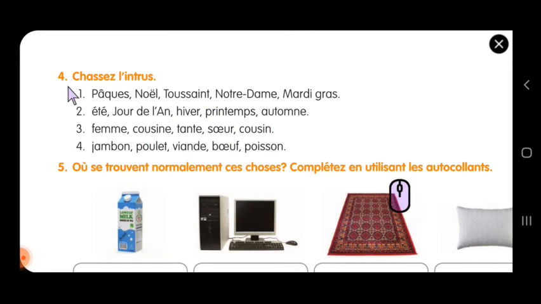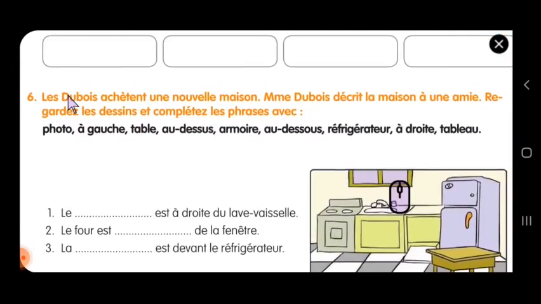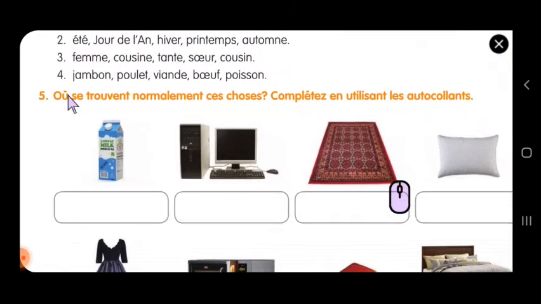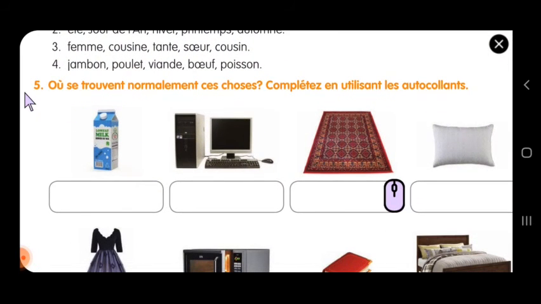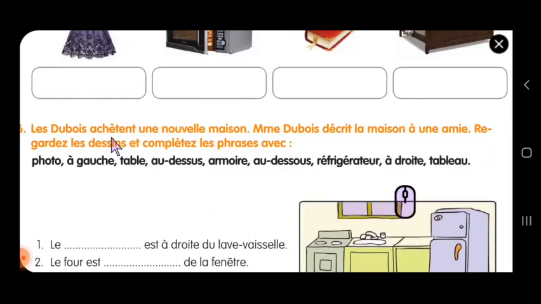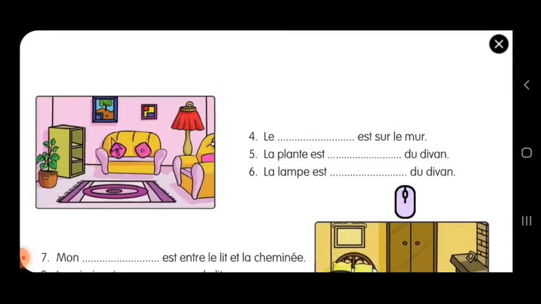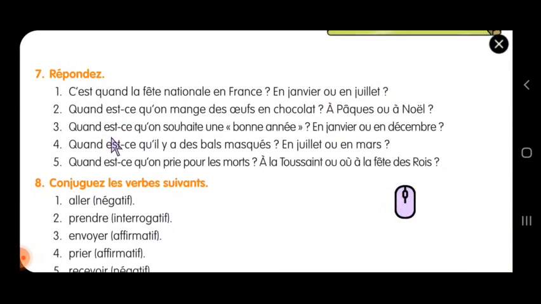Exercise 5, those who have the new book can try it; those who don't have the new book need not do this. Exercise 6, I'll tell you later how to do that. Exercise number 7 is also homework.